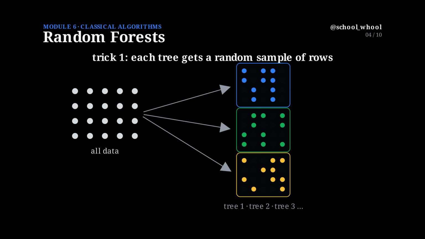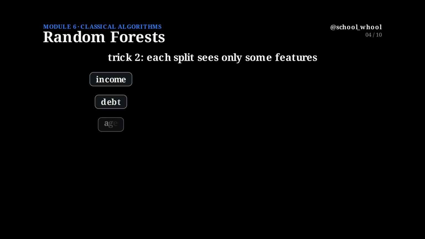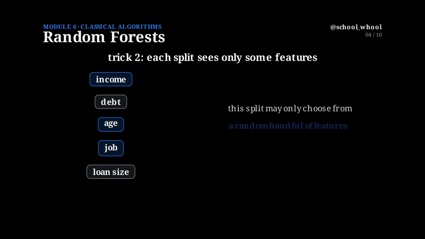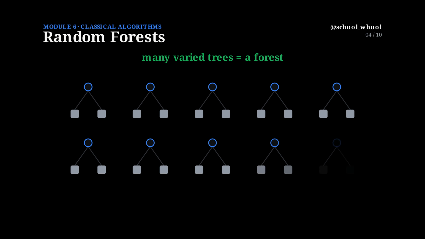There's a second trick. At each split, a tree is only allowed to consider a random handful of the features. That stops every tree from leaning on the same one strong feature. The result: trees that are genuinely different from one another. Put those tricks together and you get a random forest, dozens, or even hundreds, of varied trees.